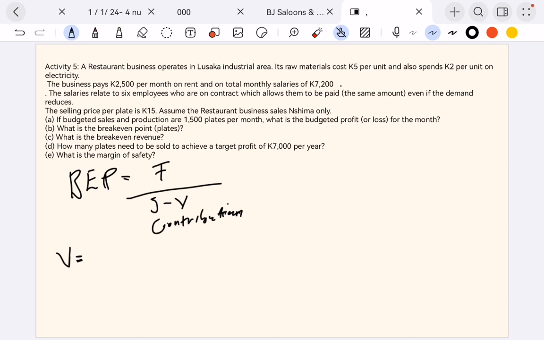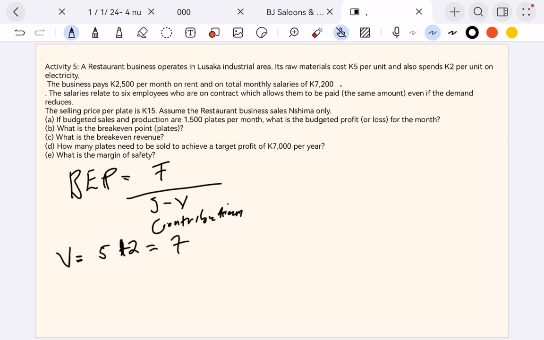And it also spends 2 kwacha per unit on electricity. So if you get 1 unit, it's 2 kwacha, 3 units, just like that, it changes and so forth. So for variable cost, we have 5 plus 2, which gives us 7 there. We have 2 variable costs.